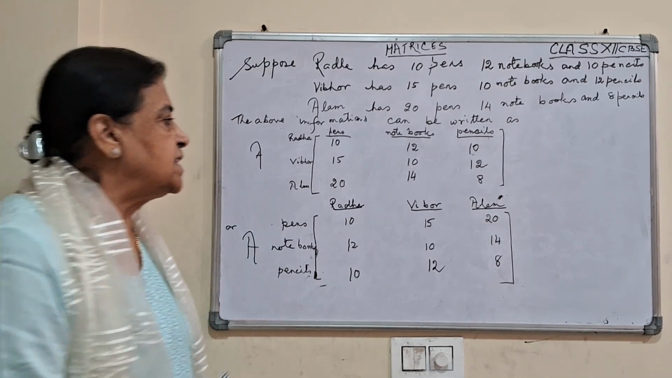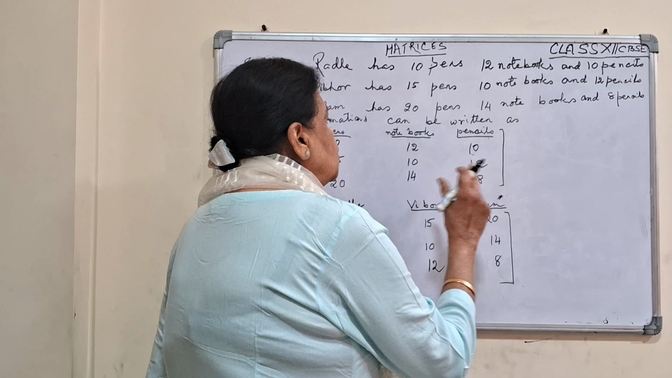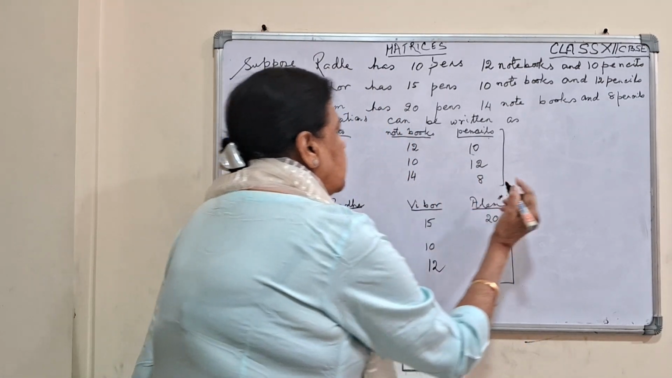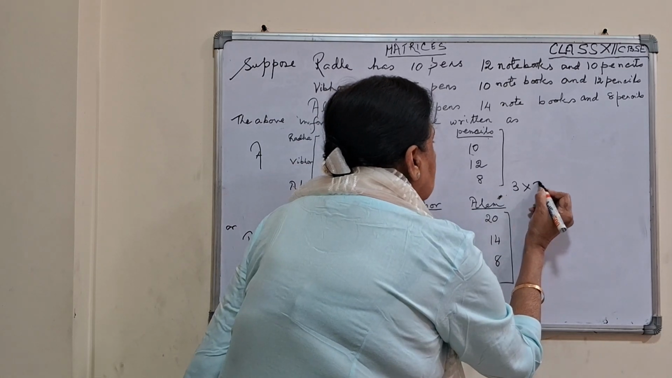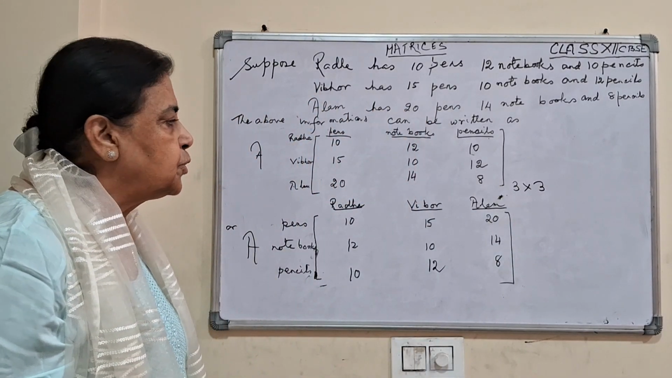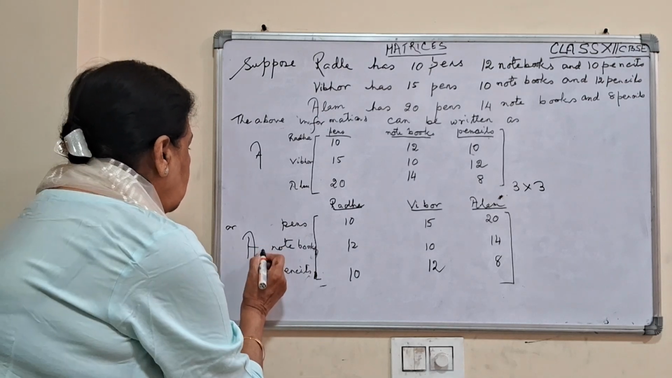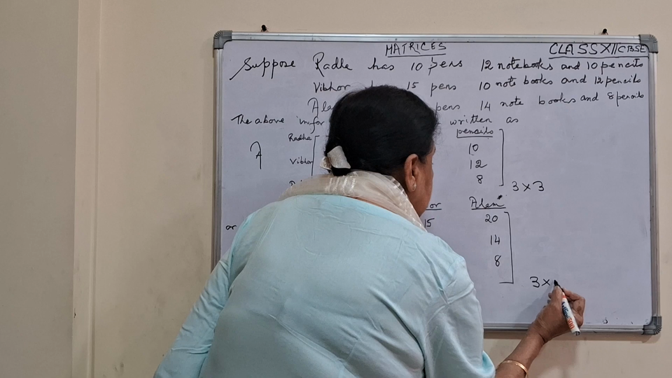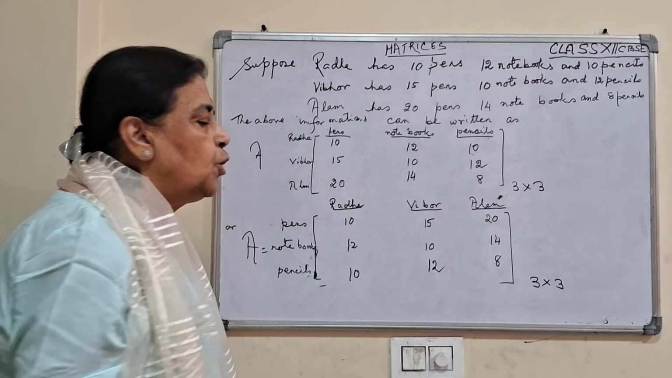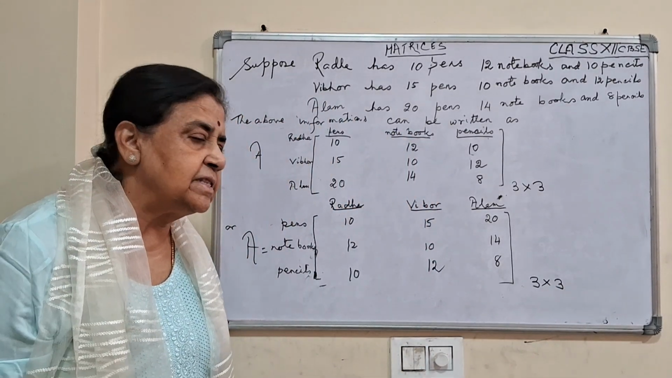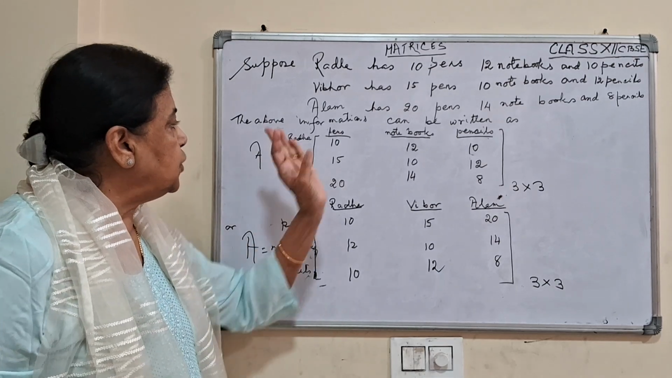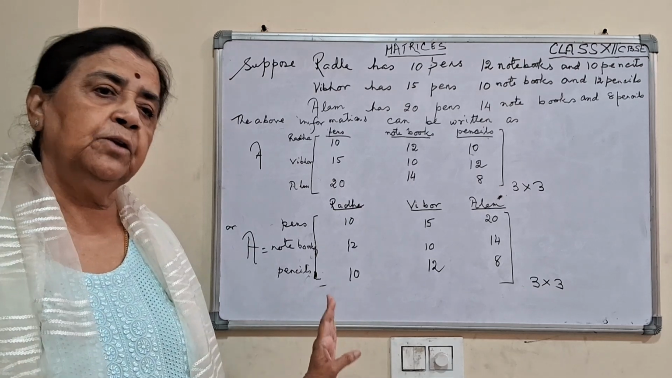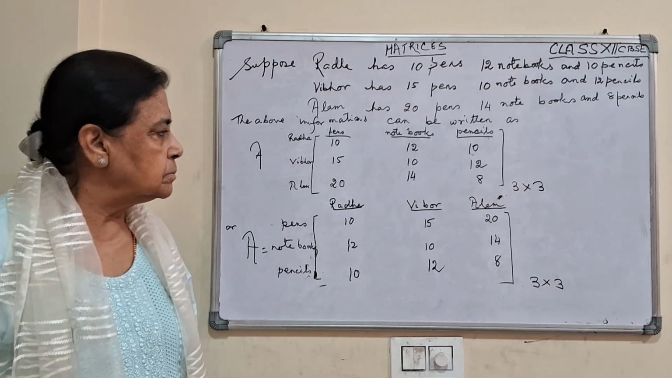This is the particular form in which the information is given. How many rows? 3 rows, 3 columns. 1, 2, 3. So 3 rows into 3 columns. And here also I can write 3 rows into 3 columns. Have you noticed that if I write horizontally or vertically, they are the same? They give you the same information. Got it?